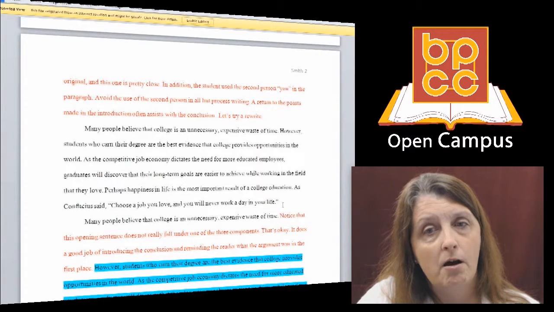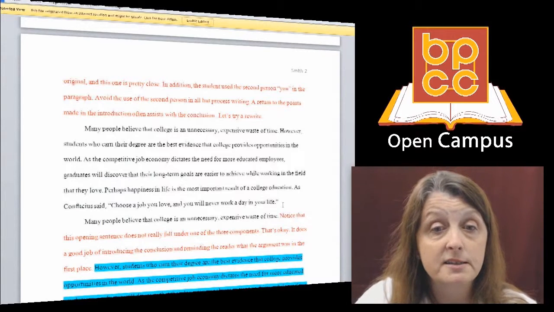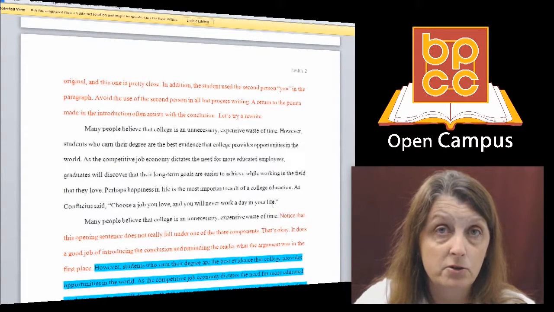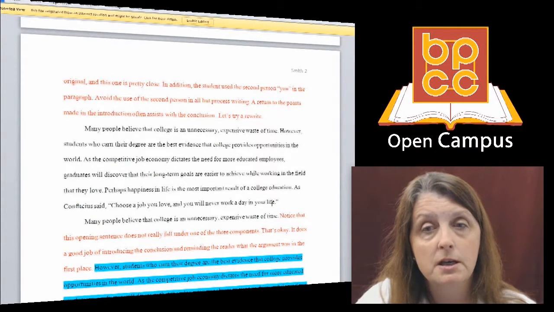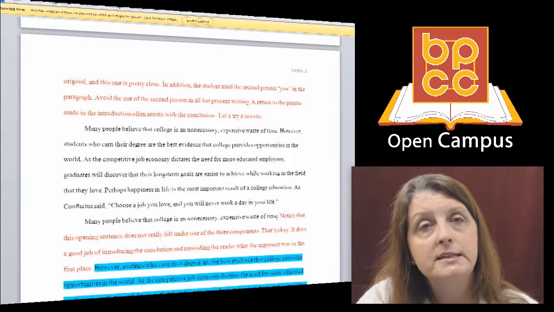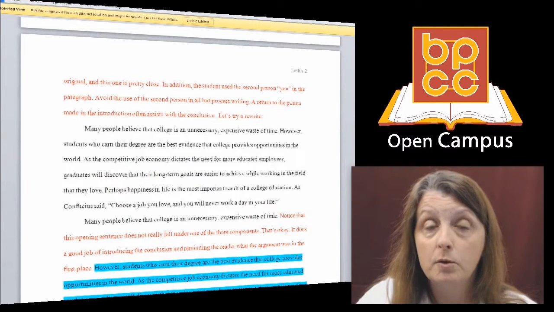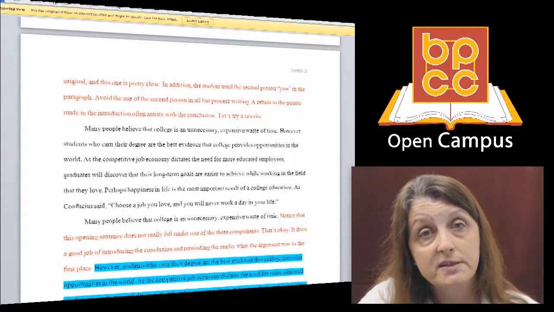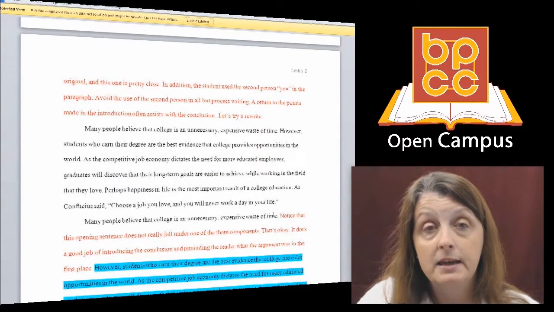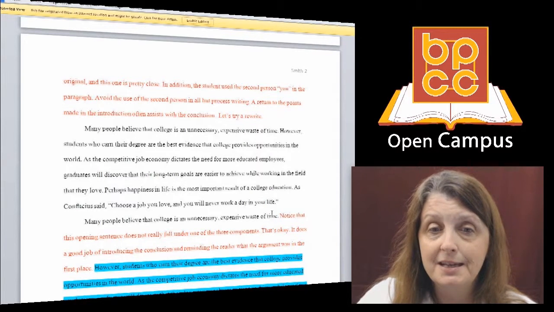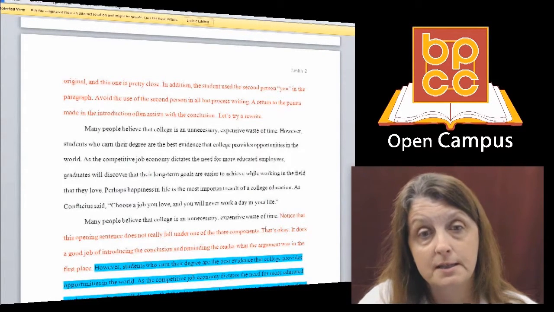Many people believe that college is an unnecessary, expensive waste of time. Okay, the opening sentence doesn't really fall under any of the 3 major necessary components to a conclusion, and that's okay. But it does a good job of introducing the conclusion, and it reminds the reader what the argument was in the first place. Remember, this is an argument essay, and if you'll go back to the introduction, you will see that this point is mentioned, that some people don't believe college is necessary.